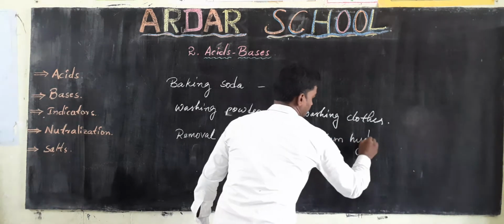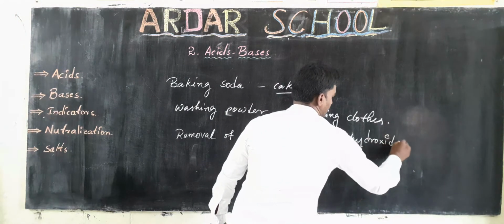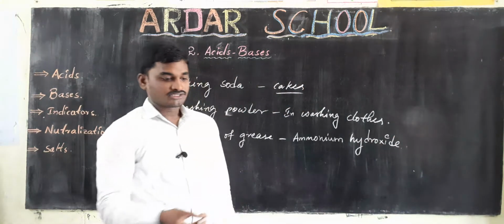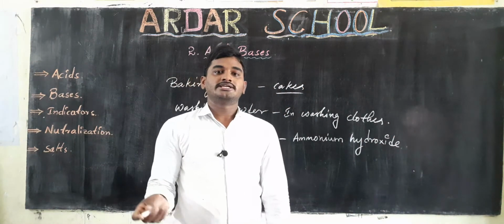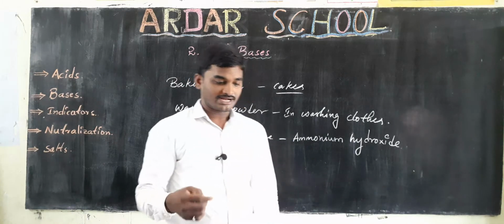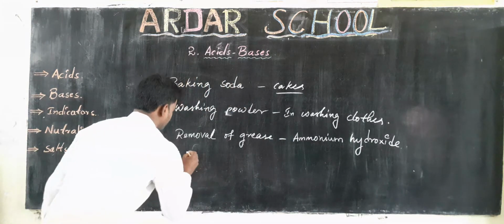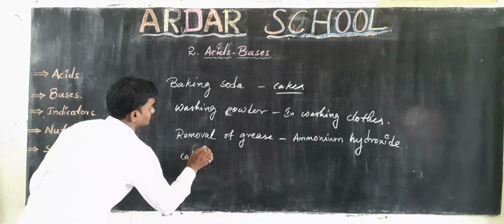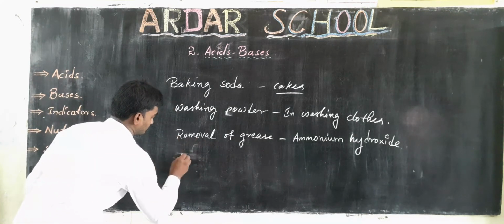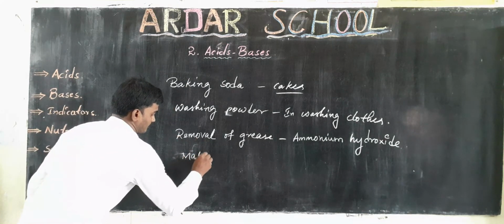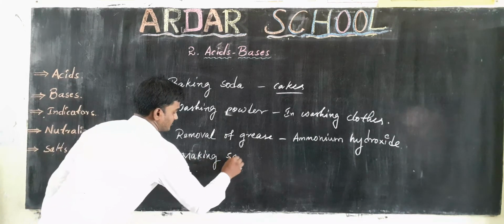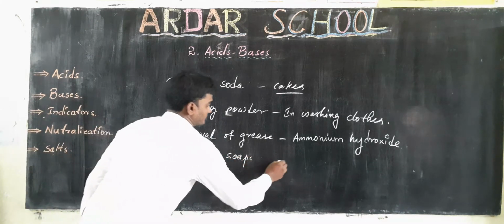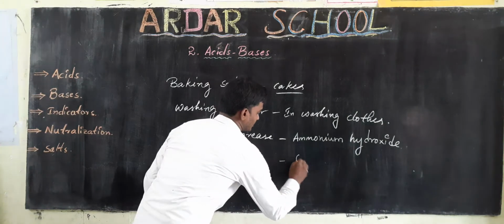And also in making soaps, we are using calcium hydroxide.